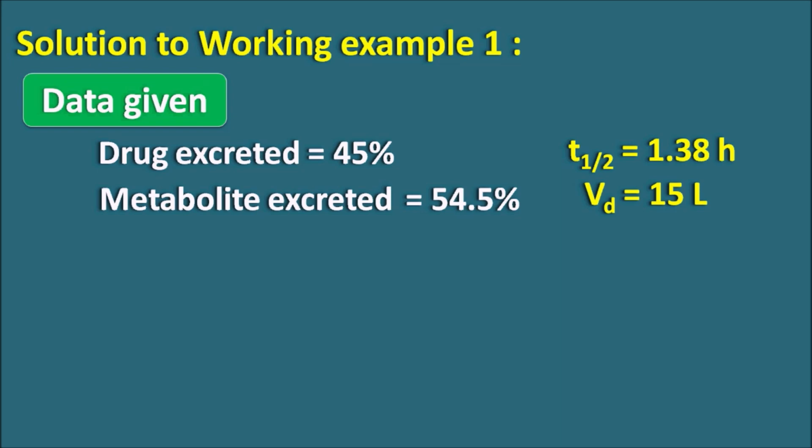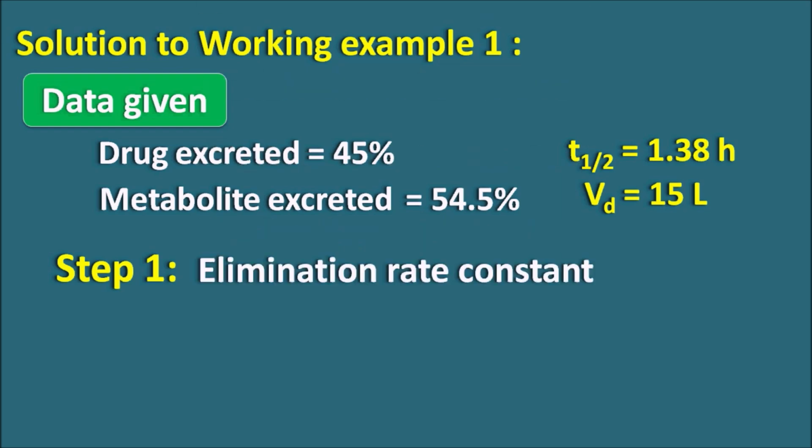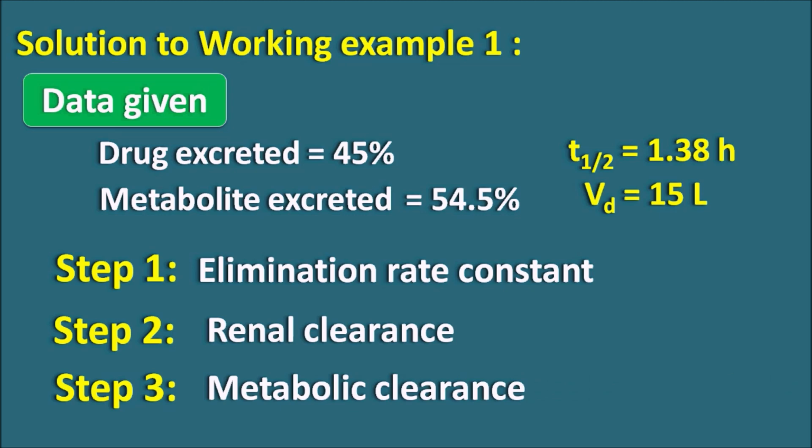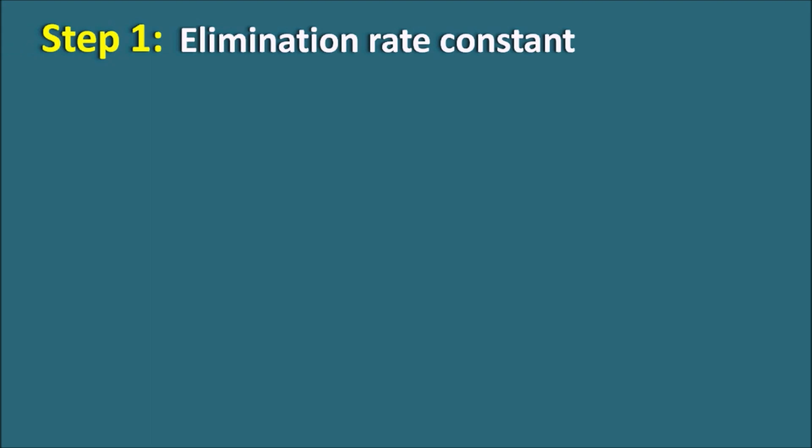So we can solve this problem in 4 steps. Step 1 is the determination of the elimination rate constant. First of all, we should know the elimination rate constant, and only then can we determine the individual organic clearances. Step 2 is the estimation of the renal clearance and step 3 is the estimation of the metabolic clearance. Step 4 is simply the calculation of the systemic clearance from step 2 and step 3. When we add the renal clearance to the metabolic clearance, we will get the total systemic clearance. So now let us go with step 1, the estimation of the elimination rate constant. How can we estimate the elimination rate constant?